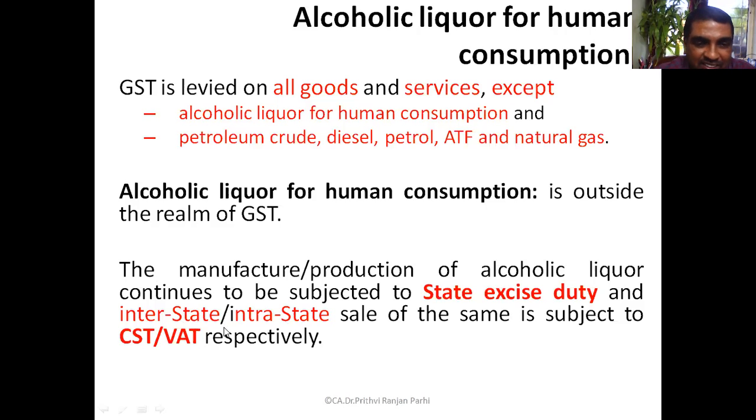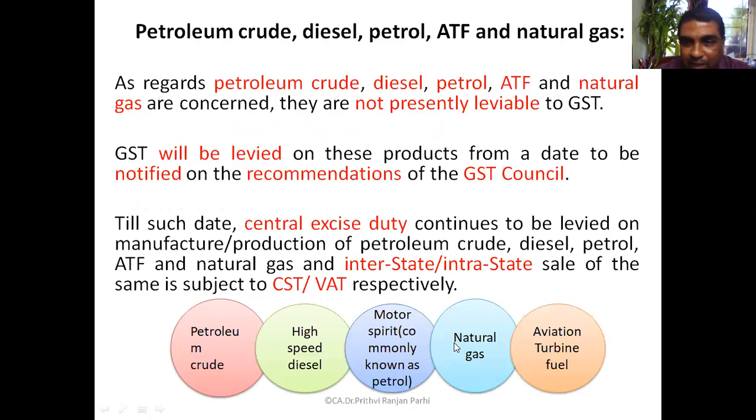If there is an intrastate sale, then VAT will be levied. Under production, state excise duty will be levied. So alcohol is subject to these kinds of taxes: state excise duty plus CST or VAT. So alcohol is subject to these 3 kinds of taxes. This aspect you have to remember. Remember, GST is not levied on alcohol.